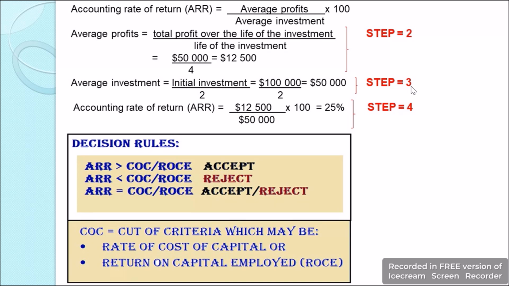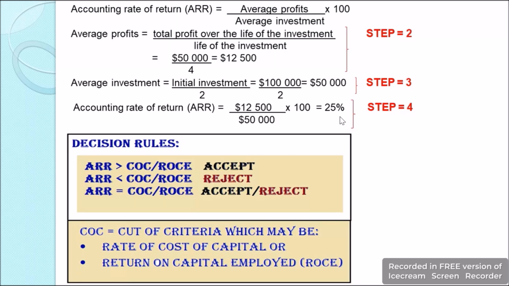Then in step 3 we find the average investment. As scrap value is 0, we will take the initial investment and divide it by 2. So it will be 100,000 divided by 2, which will be $50,000. Now we will find the percentage, or ARR, that is the accounting rate of return, which will be equal to the average profit divided by the average investment times 100. So here our average profit which we got was 12,500 divided by the average investment which we got was 50,000, times 100. We will get the value as 25%.